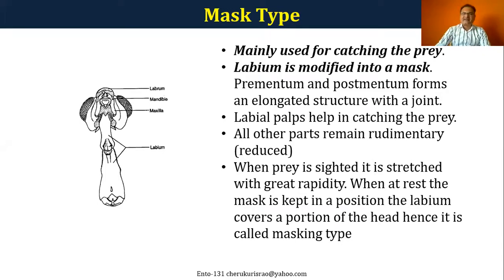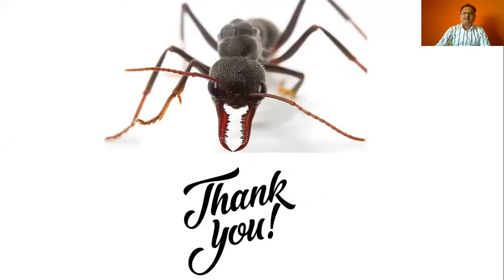This is not very important, but in the last picture I can show the mandibles. You can see the mandibles extraordinarily developed. The mandibles are also used for defense purposes. If you look into the structures of some of the stag beetles and many of the beetles and also ants, the mandibles are extraordinarily developed. So it means the mouth parts are modified for various purposes based on the food habits.